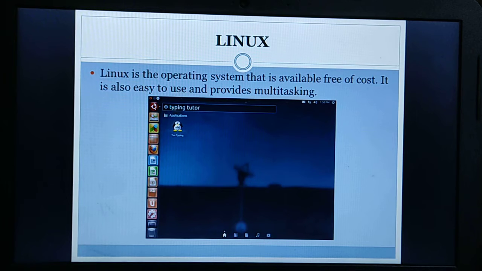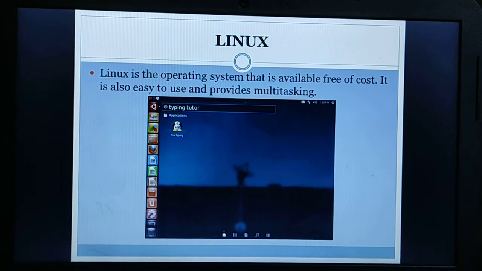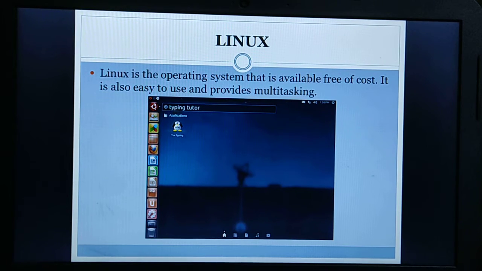Okay. Next common operating system is Linux operating system. So what is Linux operating system? Linux is the operating system that is available free of cost. That's why it became so popular. It was developed by Linus Torvalds in the year 1991. It became most popular because it is freely available and easy to use and operate also.